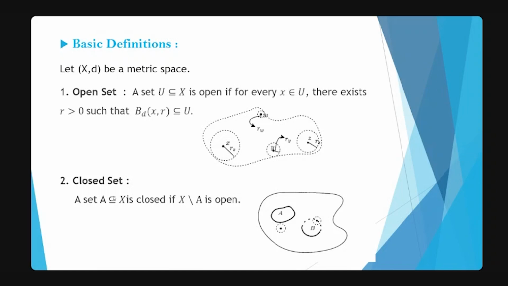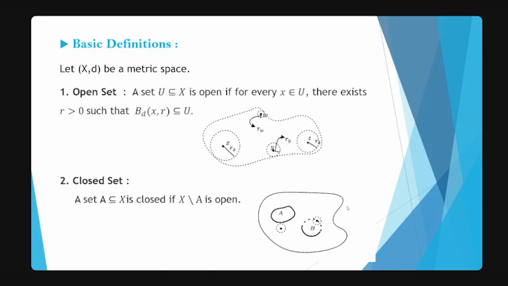Now look at this figure. What can you say about this set A? Whether it is closed or not. So let's check it. If you take the complement of A and take any point in this complement set, then can you draw an open ball around every point which will again lie inside this complement? So the answer is yes. And hence by definition, the complement of A is open and therefore A is closed.